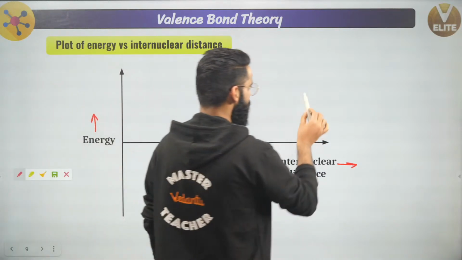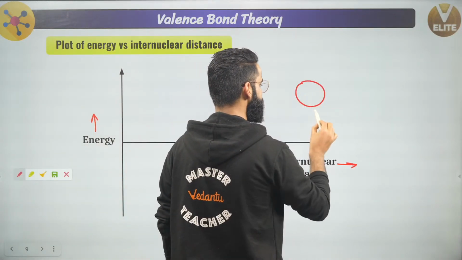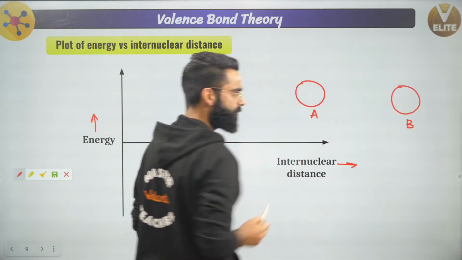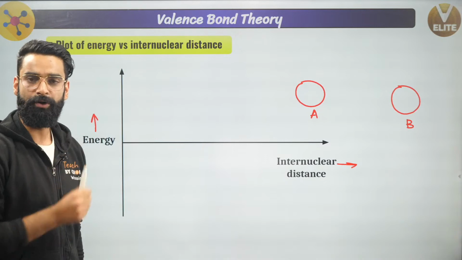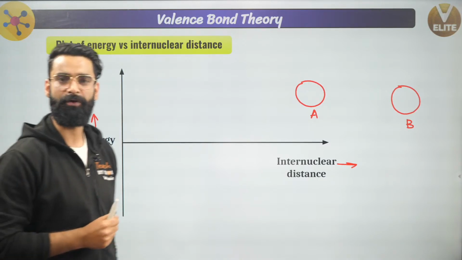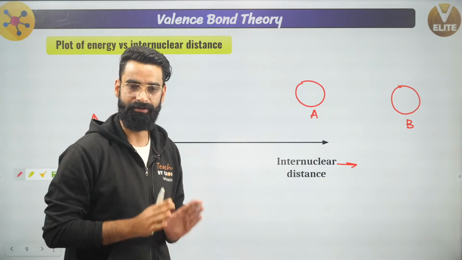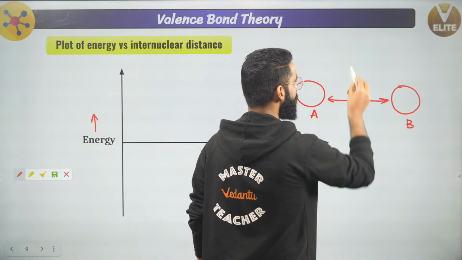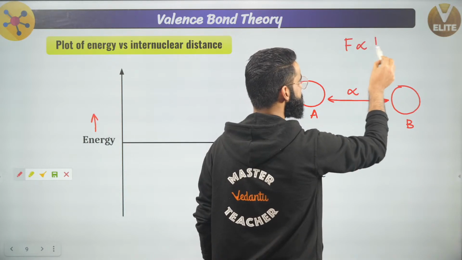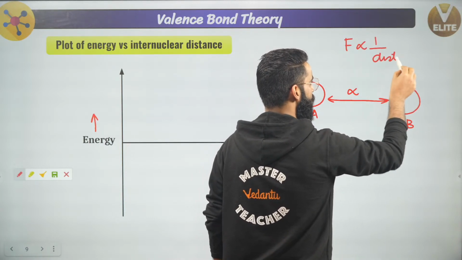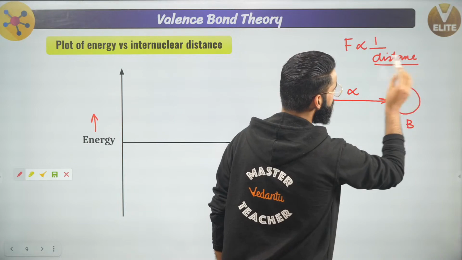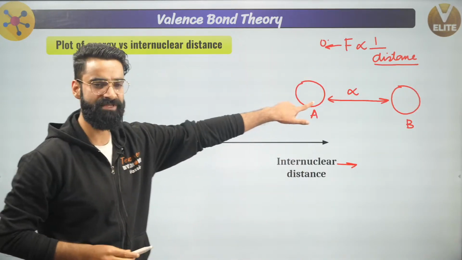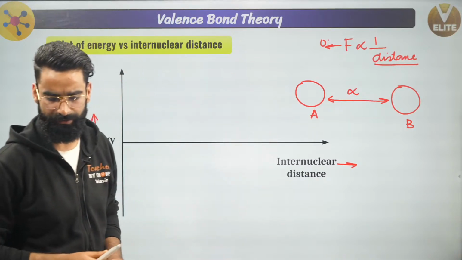See, first of all, I have got two bonding atoms, atom A and atom B, and they are going to form a bond right over here. As per valence bond theory, in order to form a covalent bond, the atoms must approach each other. Right here, I'm assuming the atoms are at infinite distance apart. We know force is inversely proportional to distance, and when the atoms are at infinite distance apart, the force of attraction between the atoms approaches zero. So right now the atoms are at infinite distance apart, force of attraction between them is zero, correct?